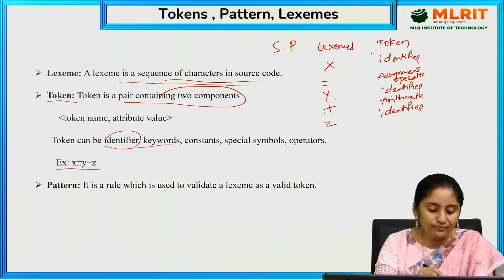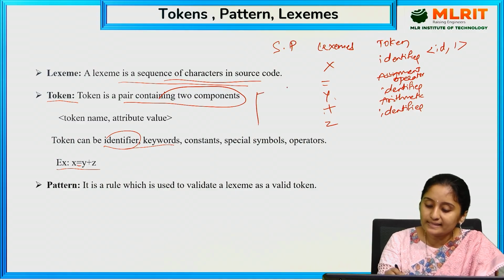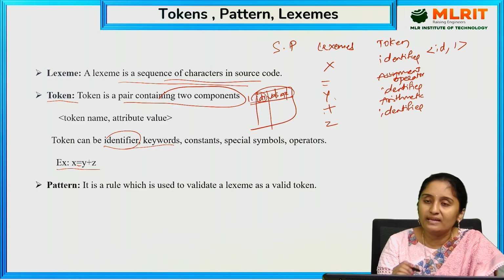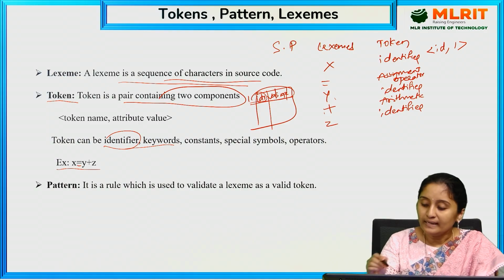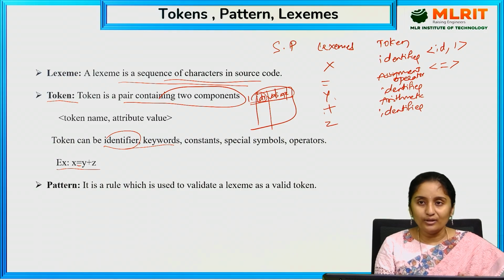So here the identifier, when placed in the form of a token, is id comma the attribute value, so it is 1. When I put this in the symbol table, in the first address id 1 will be placed, and all the data of this identifier are placed there. The identifier value and the scope of the value are placed. If it is used in any functions, all those data will be placed in this address of the symbol table. Next, the assignment operator. For assignment operators and constants, there are no attribute values.